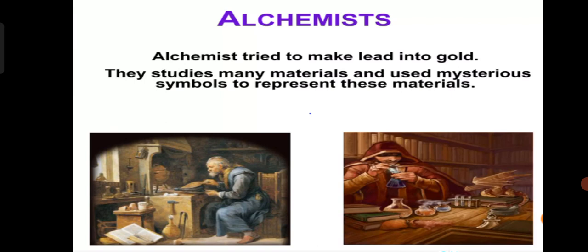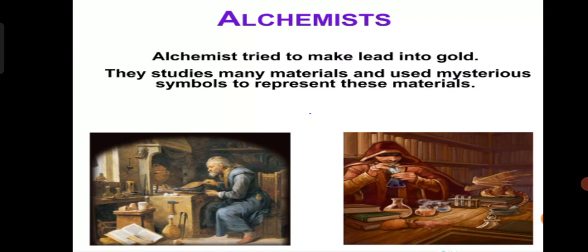Their aim was to transform lead into gold, discover the philosopher's stone, and understand matter. Alchemists used mysterious symbols to represent materials, and to achieve this goal they used experimental methods like heating, mixing, and distillation, laying the foundation for modern chemistry.